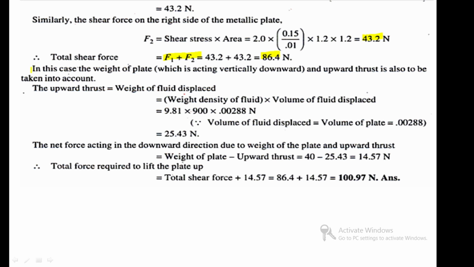In this case the plate is moving vertically downward. Okay, vertically downward. Then in this case the weight of the plate acts vertically downwards, so the upward thrust is also to be taken into account. What is meant by upward thrust? Upward thrust is nothing but the weight loss, the weight of the fluid displaced. Okay, weight of the fluid displaced, that means